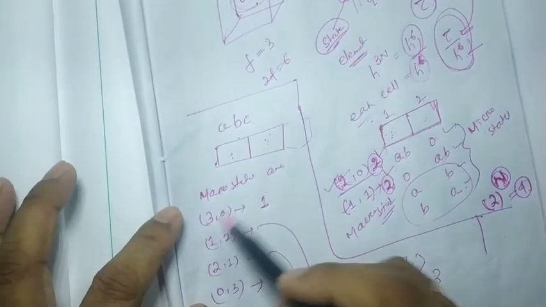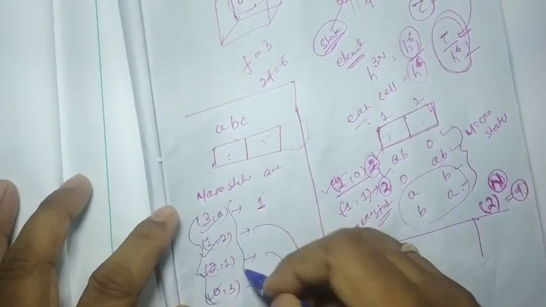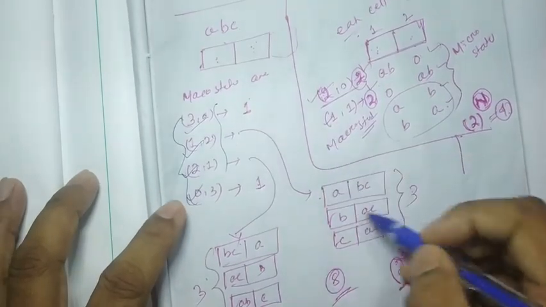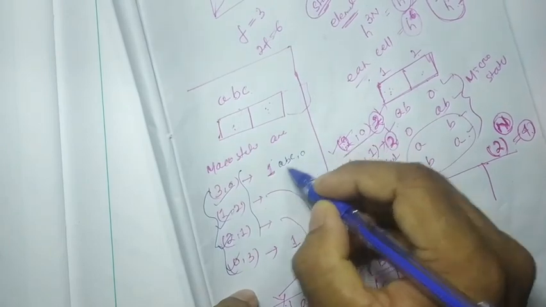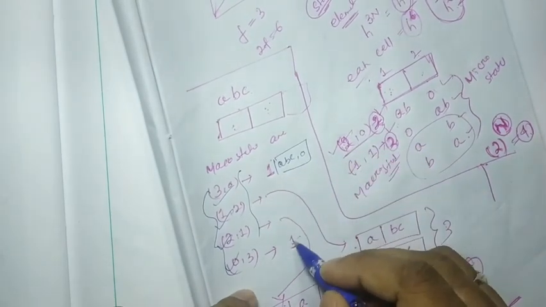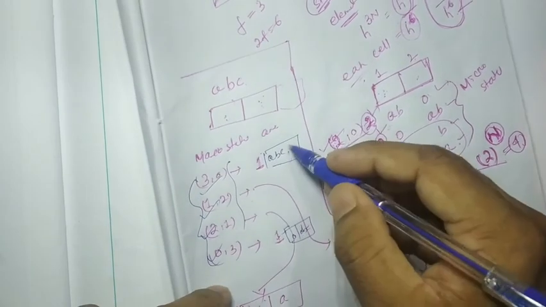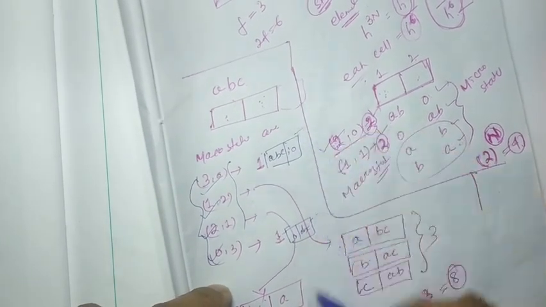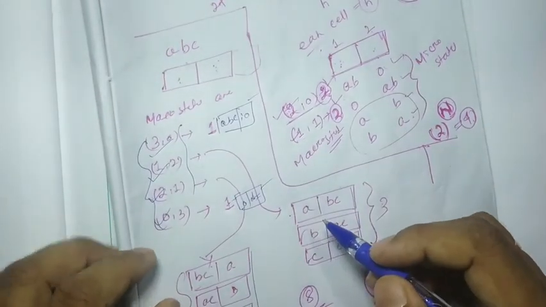So these are called the macrostates, and these, here I can say ABC and 0. For this it will be 0 ABC. So this one and these three all are the microstates.